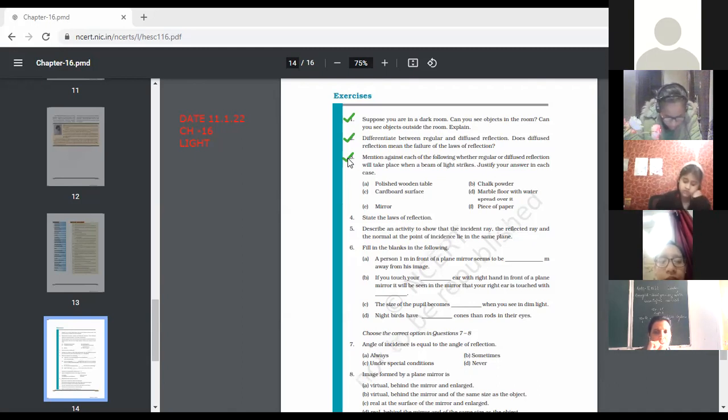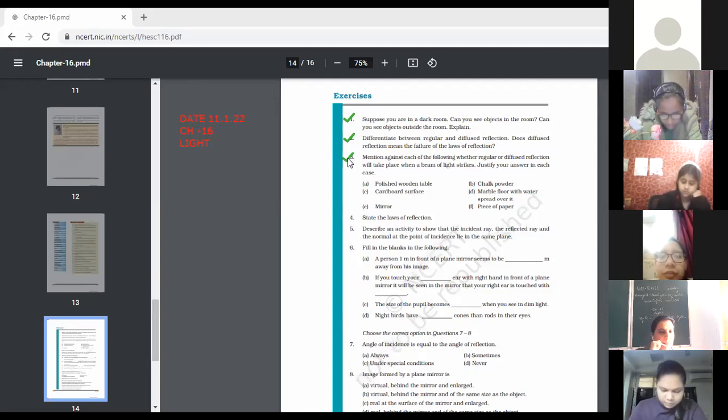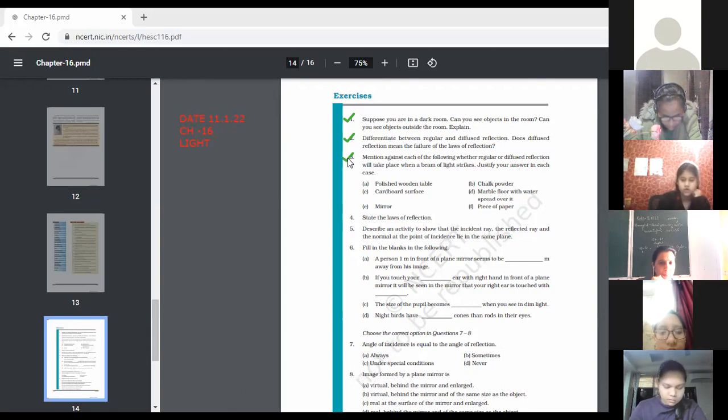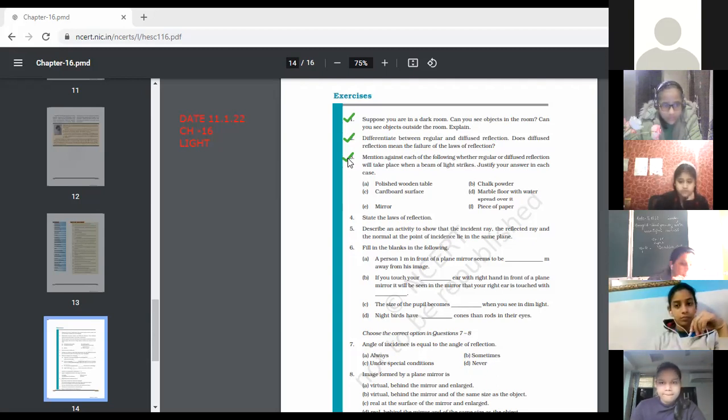Marble surface with water spread on it. Regular surface. Regular. Mirror, again it will be regular because a mirror is a highly polished surface. Piece of paper. Irregular. Diffuse, because the irregularities are there. Maybe we are not able to see a few of the irregularities.